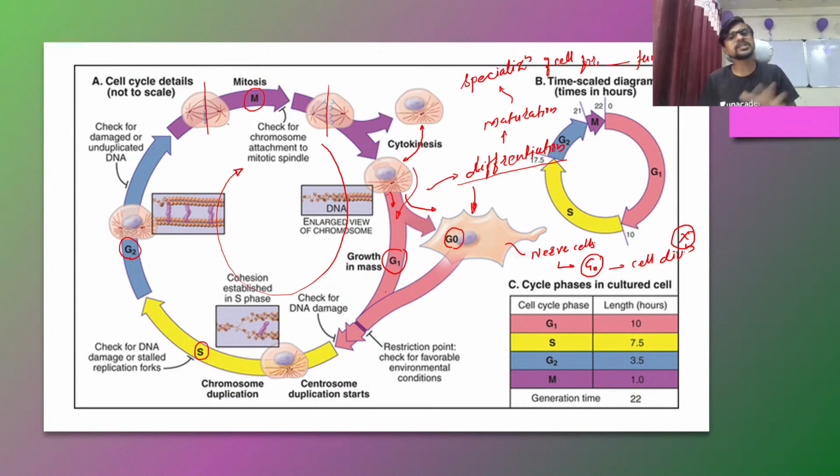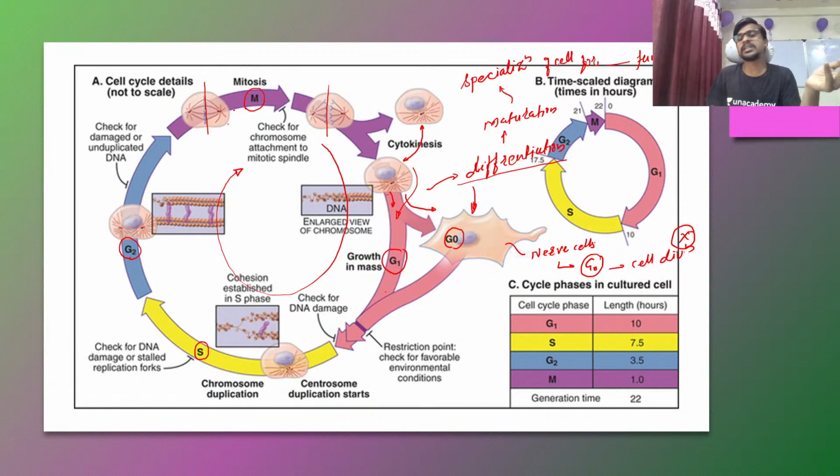If a cell is inside the cell division, it will not stop for long. Any cell which is inside the cell division, that is G1, S, G2 or M, will continue its cycle of division and increase in number. If that happens, it will result in a cancer cell, guys.